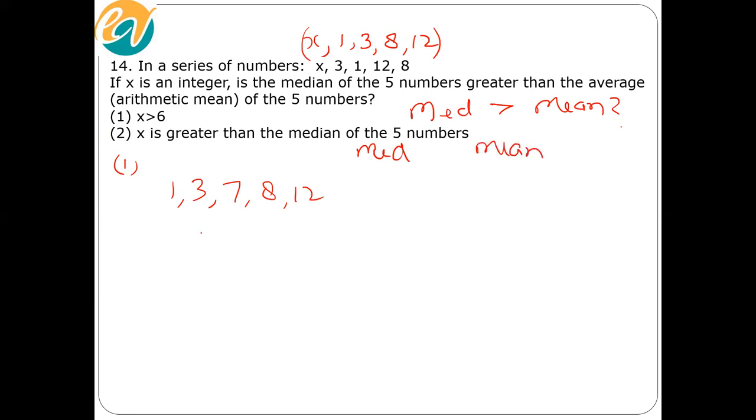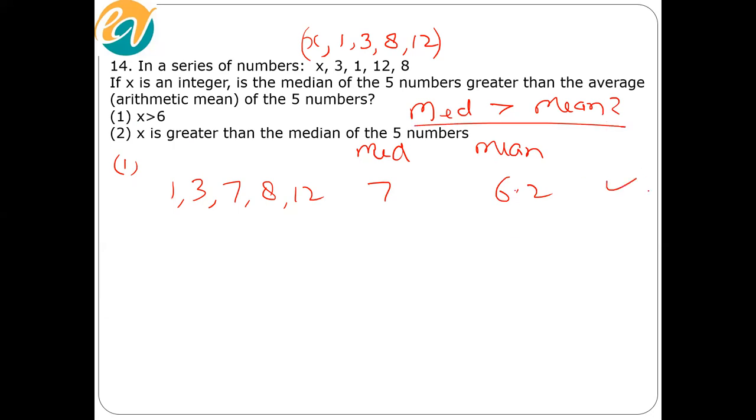The median is 7. The mean is the sum divided by 5: 31 by 5, which is 6.2. Is the median greater than the mean?